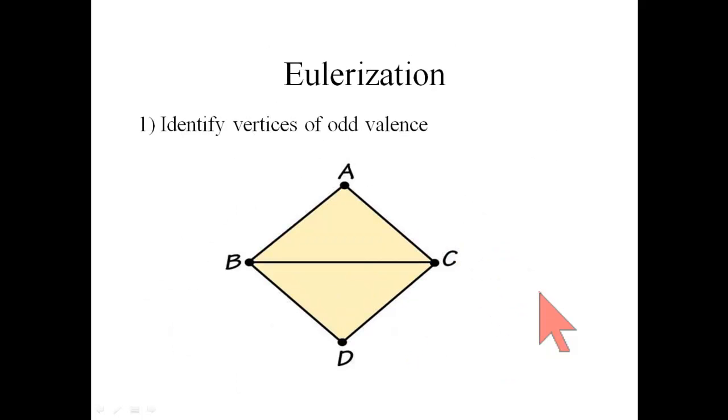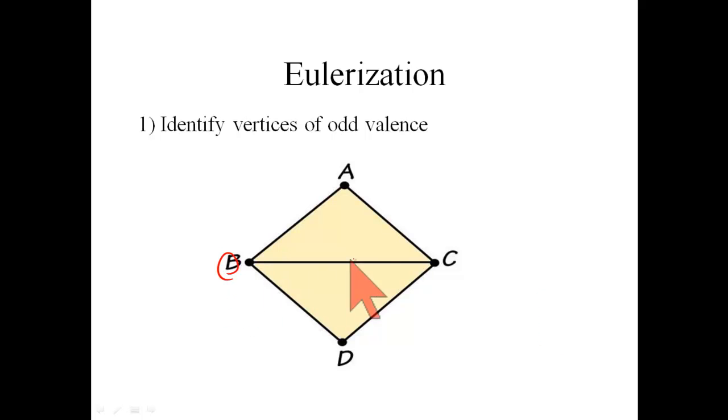So question, how then can you identify the best possible circuit? That's called a process of Eulerization. If the graph doesn't have an Euler circuit, then we'll modify the graph a little bit so that it does, and then use that new graph that we've created. Step 1, identify the vertices of odd valence.